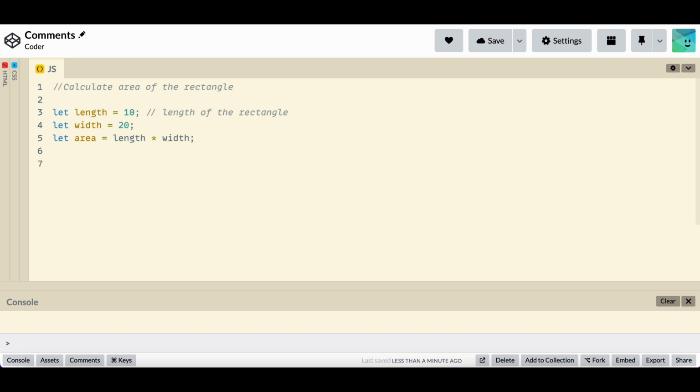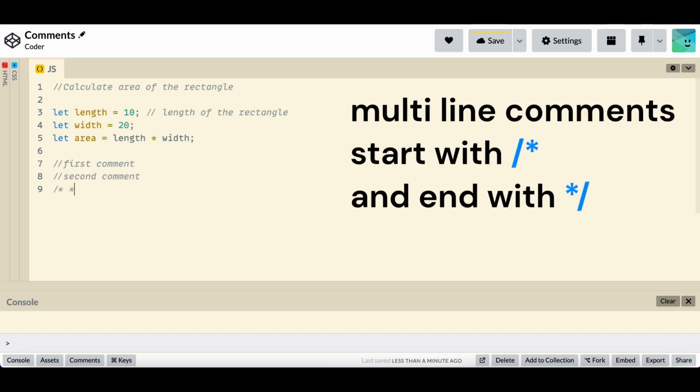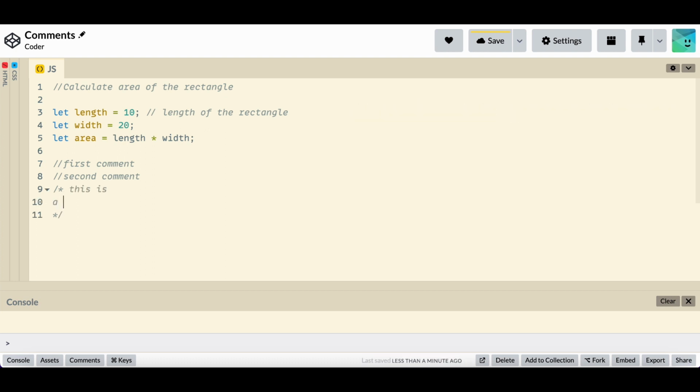To comment multiple lines, you can add double slash before each line. Or you can use this syntax, which is called multi-line comments. Here, if I write anything even in multiple lines, it will be considered as a comment.